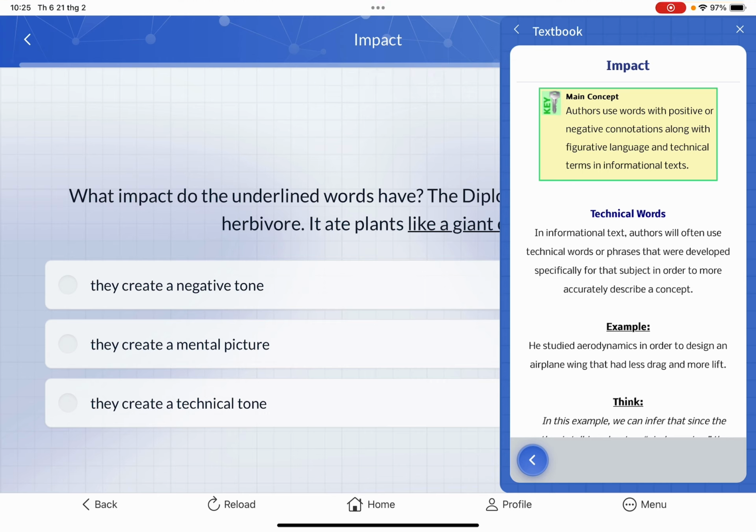Now, authors who use words with positive or negative connotation, along with figurative language and technical terms in informational text, all call impact. Using words with positive or negative connotation along with figurative language and technical terms in informational text, they are all considered word impact.